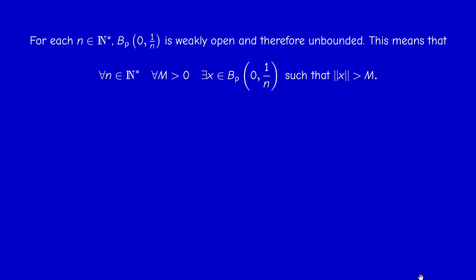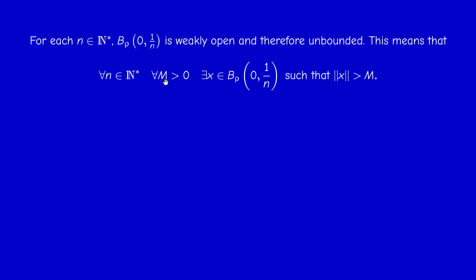As you know from the first course in topology, an open ball is an open set. So an open ball belongs to the topology. So in particular, this imaginary ball with respect to rho is a weakly open set. But we know that it should be unbounded because it contains an affine subspace. What does it mean that it's unbounded? It means, if you write the negation of the boundedness condition, so bounded means that it's contained in a ball for the norm, okay? So it means that